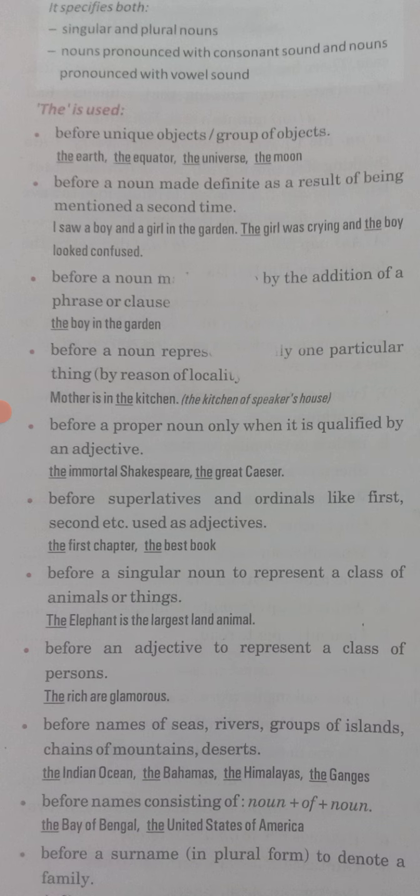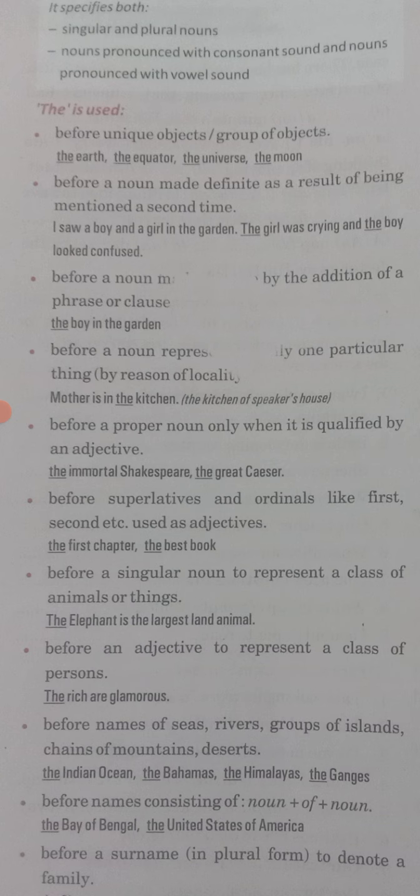As you can see in the example also, "I saw a boy and a girl." So the very first time, the person mentioned a boy and a girl. But now again he is talking about the same girl and the same boy. So instead of saying a boy or a girl, he says "The girl was crying and the boy looked confused." The girl means the same girl whom he saw, and the boy is the same boy. So before the thing which you have mentioned and now are mentioning for the second time, you will put this article "the". The third one is not clear, so leave it.